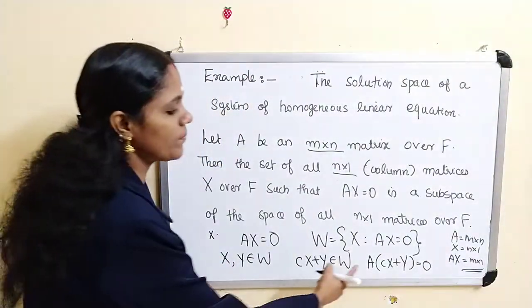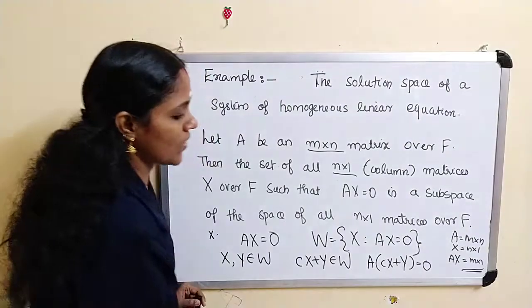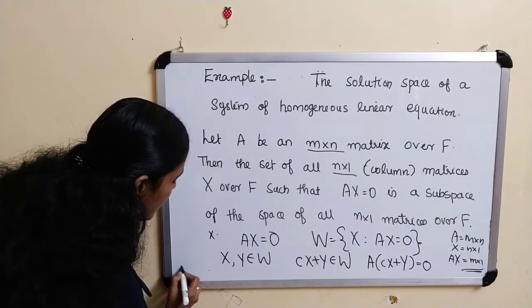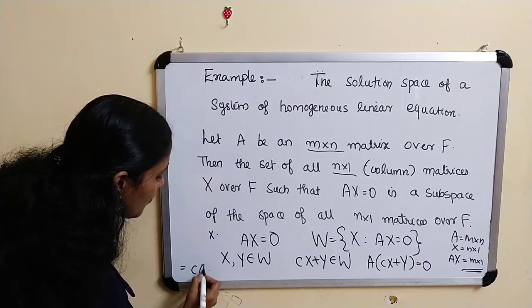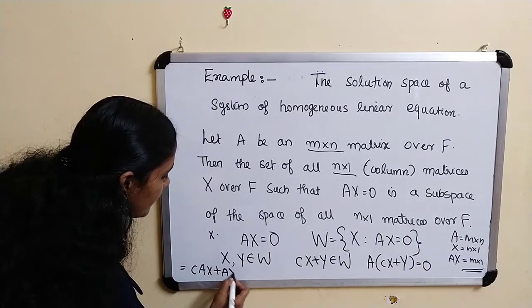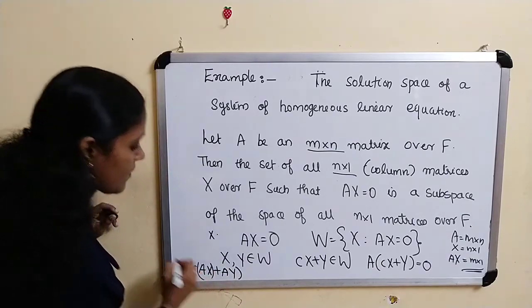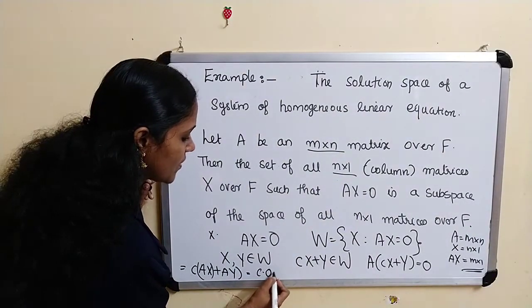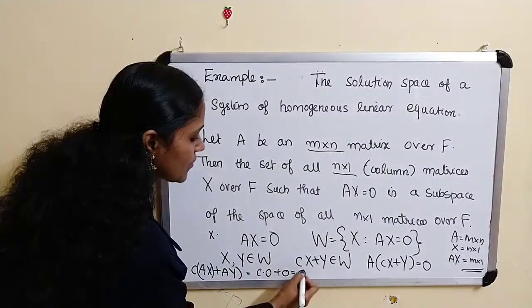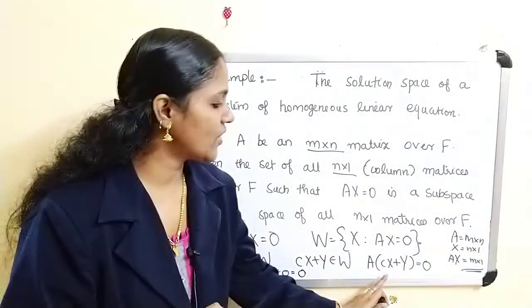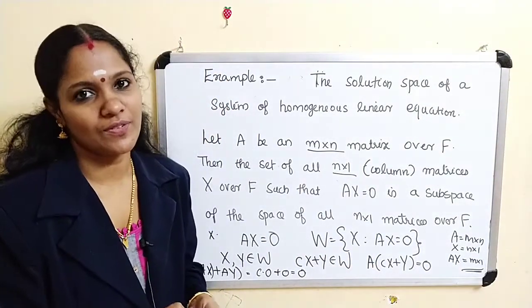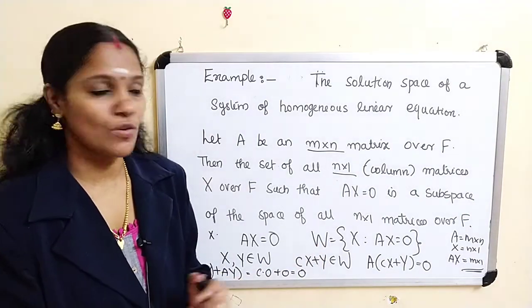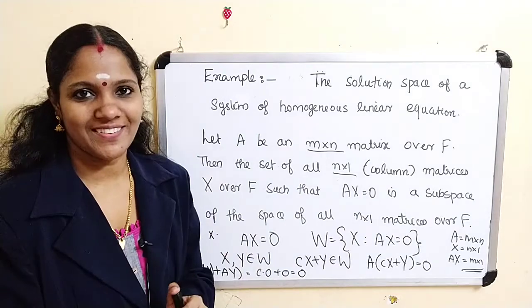Using the previous result, A into (Cx plus y) you can write as C into Ax plus Ay. But Ax is 0, Ay is also 0, therefore C into 0 plus 0, which is equal to 0. Thus we get A(Cx plus y) equal to 0. This implies W is a subspace of n by 1 matrices.